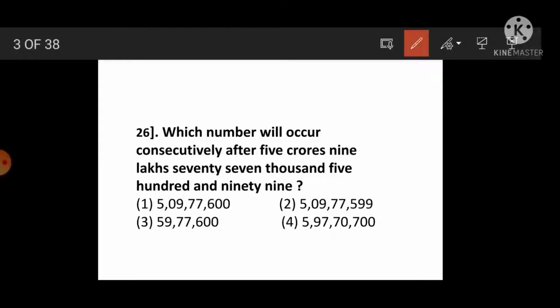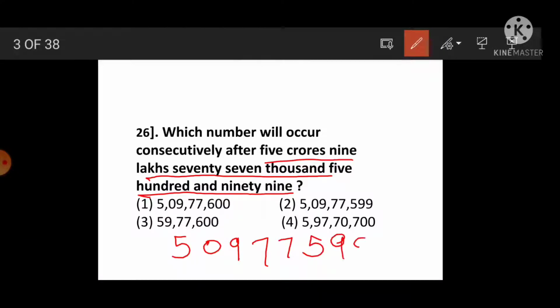Then see the first question: which number will occur consecutively after 5 crores 9 lakhs 77,591? Read the given question carefully, that is very important, and write down the given number, 5 crores 9 lakhs 77,599.